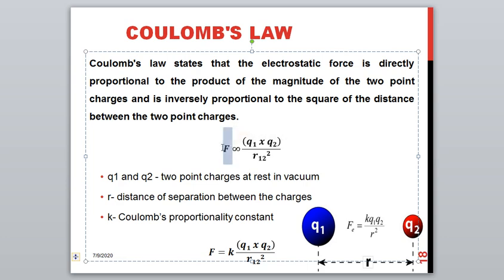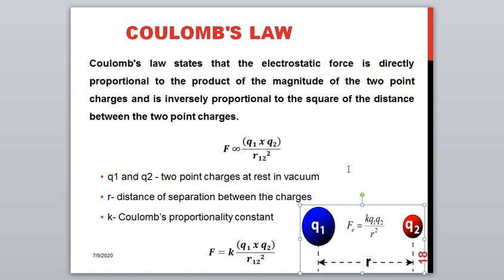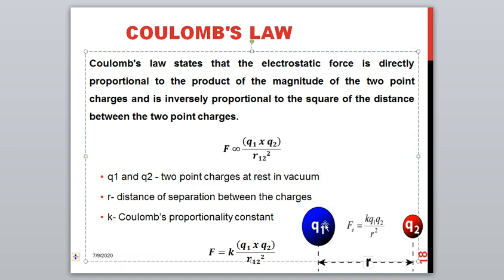So the force F is inversely proportional to the distance r. Similarly, when the strength, the size of the charge is higher, the attractive or repulsive force will be higher, and it depends upon the magnitude of the charges.